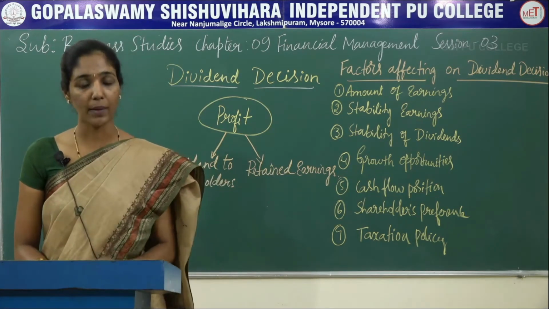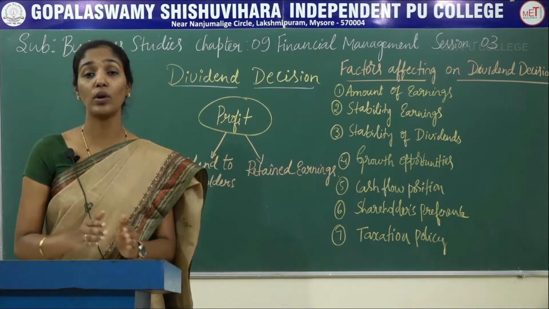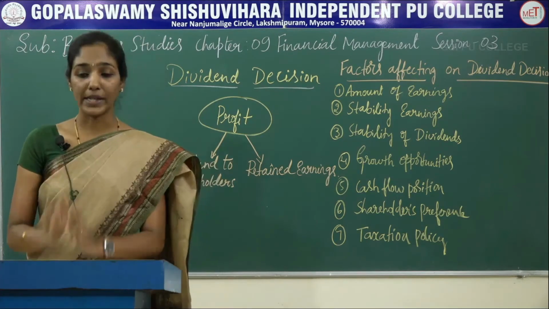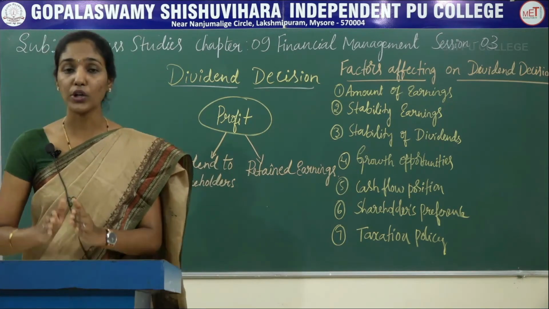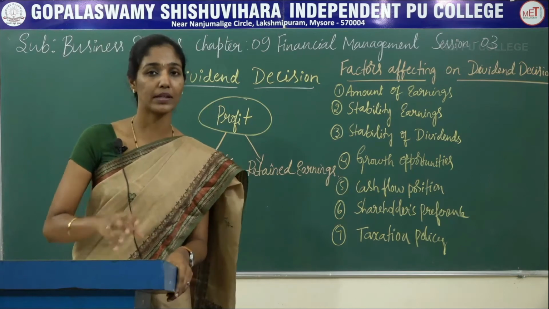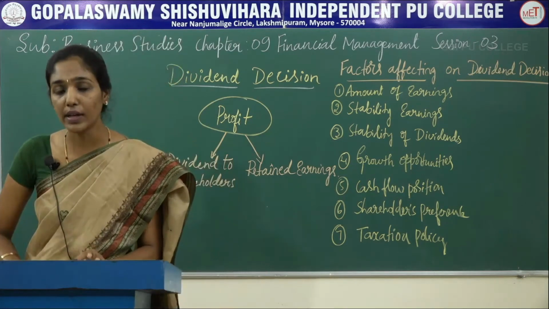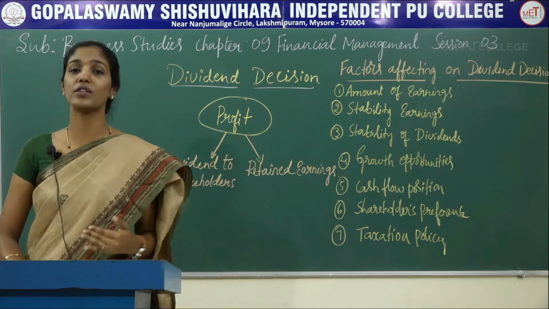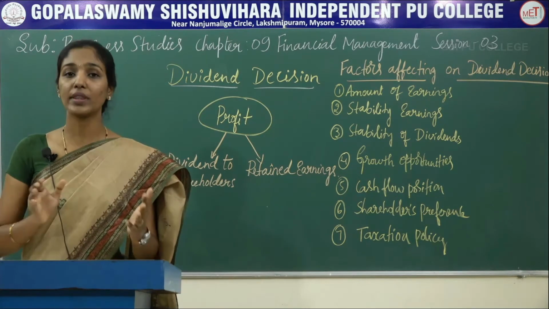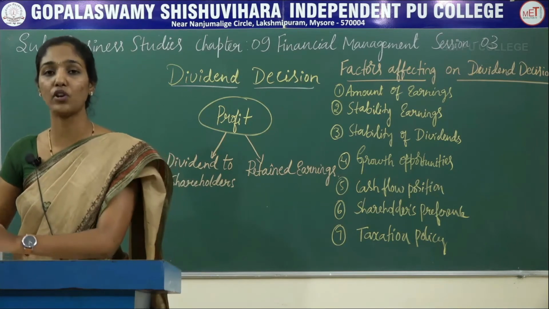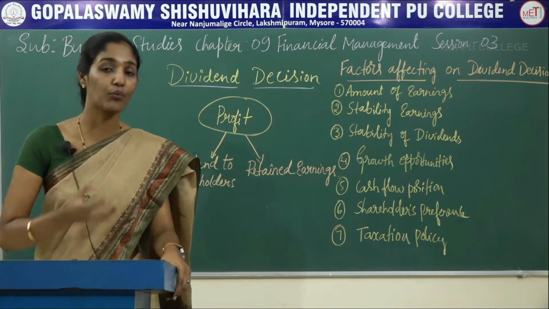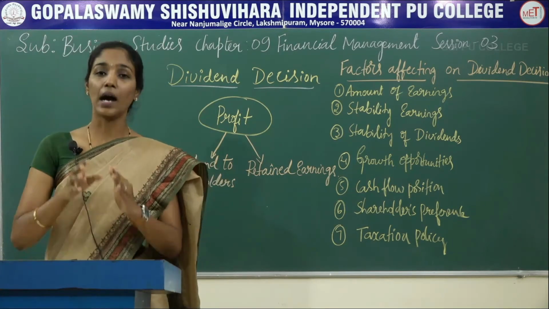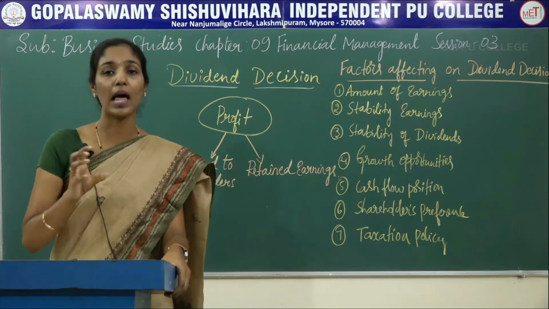While declaring the dividend, management should keep in mind the shareholders' preferences in this regard. As I told in the beginning, dividend is considered a reward to the shareholders for their investment in the share capital of the company. Since dividend is the right of the shareholders to participate in the profits and surplus of the company, they should receive a fair amount of dividend, and at the same time the company should also pay a reasonable amount of dividend.